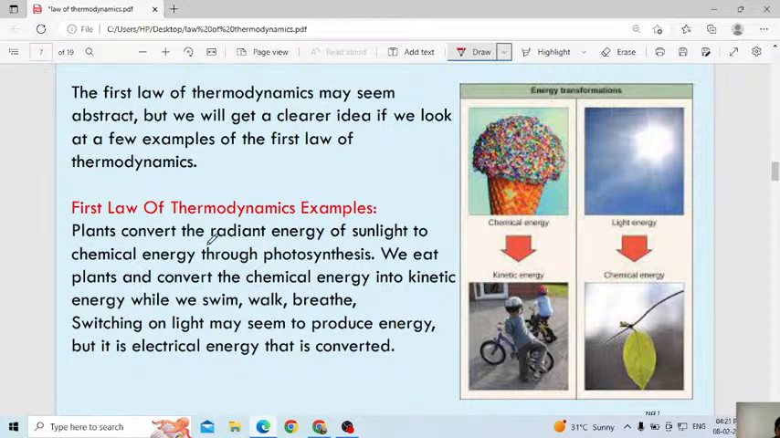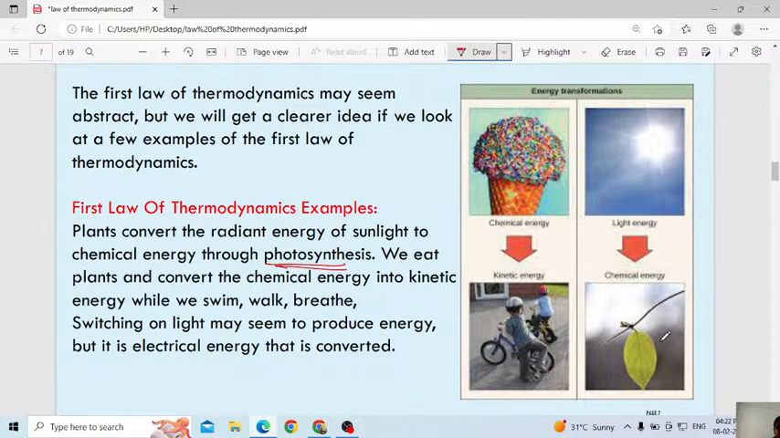Plants convert the radiant energy of sunlight to chemical energy through photosynthesis. Here you can observe how plants prepare food. You know, every plant prepares its own food with the help of sunlight and also with the help of carbon dioxide. Yes, that process we call photosynthesis. In this you can observe the light energy is converted into chemical energy. We eat plants and convert chemical energy into kinetic energy. That plant we eat, then that chemical energy is converted into kinetic energy. Means how will we use that one?